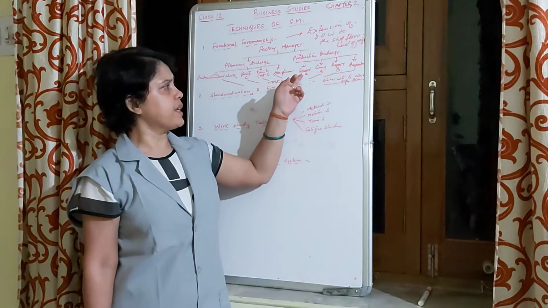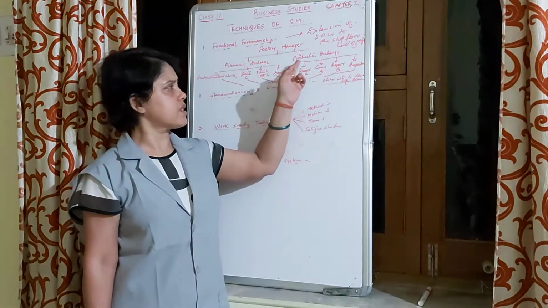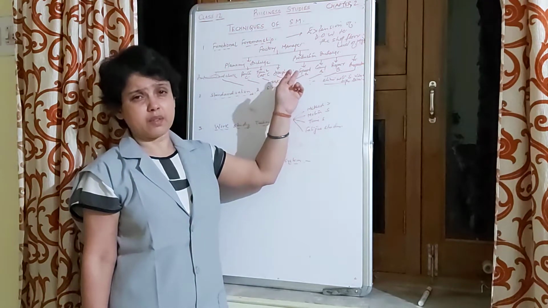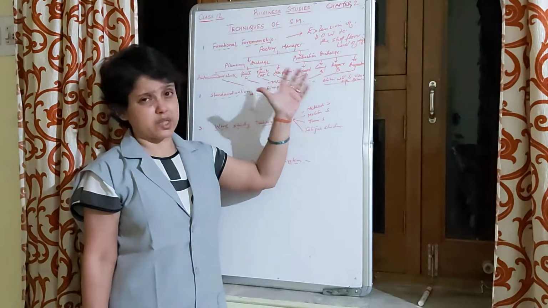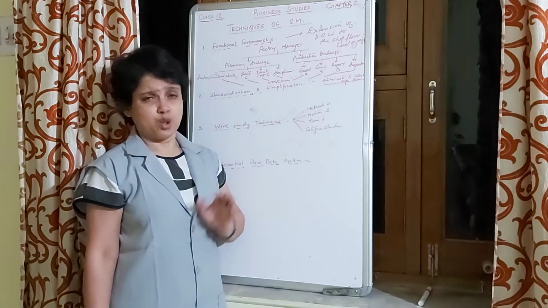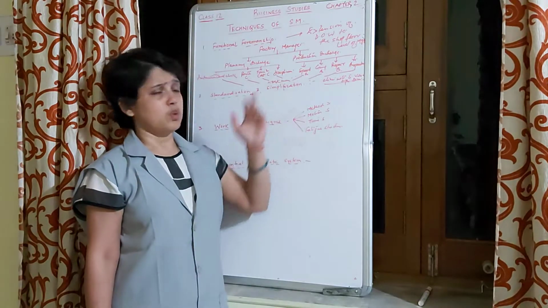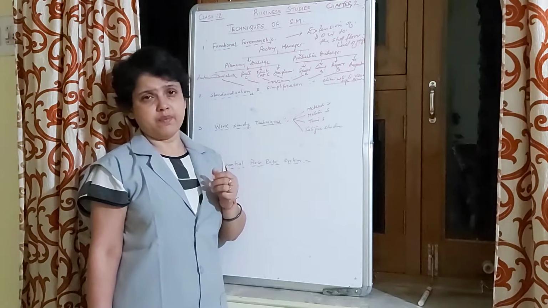The work of speed boss will be to see that the work is performed as per the plan. That means the speed of operation that is carried out by the workers should go according to whatever has been planned. Gang boss, very very important position.